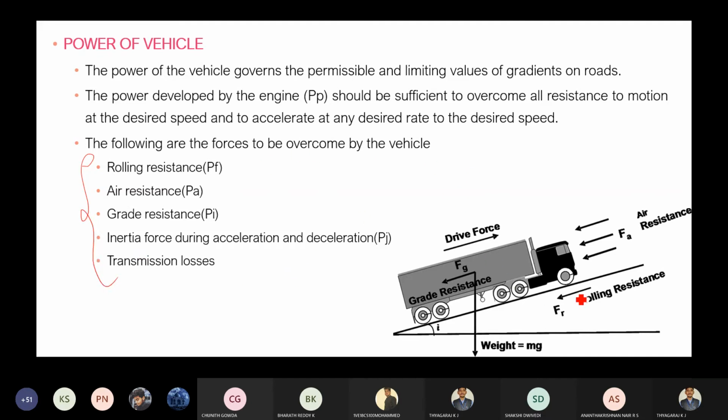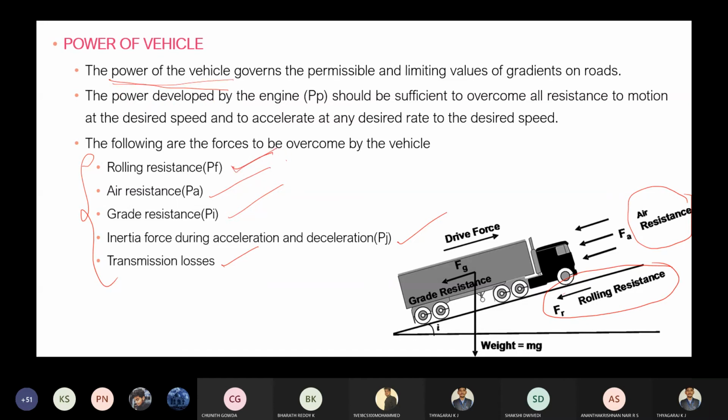Okay, what is that? The rolling resistance, which is called the friction resistance. Then air resistance, the resistance which is offered by the air. Then grade resistance, that is this slanting line will be causing the resistance. Then inertia during acceleration and deceleration. Then transmission losses. These are the various resistances which will be acting on the vehicle, and the power of the vehicle should overcome all these resistances.